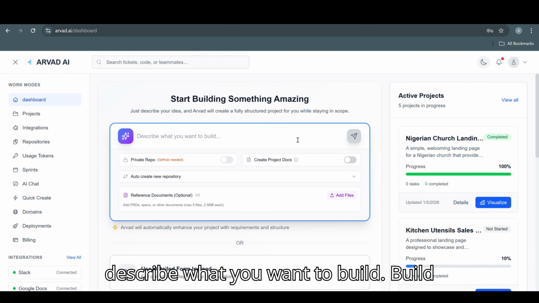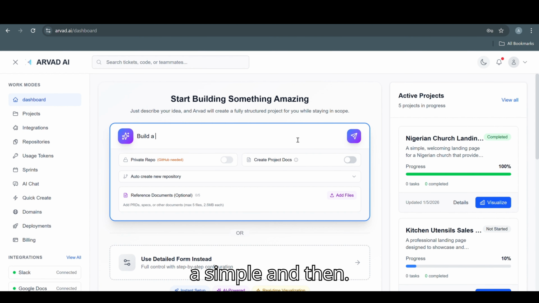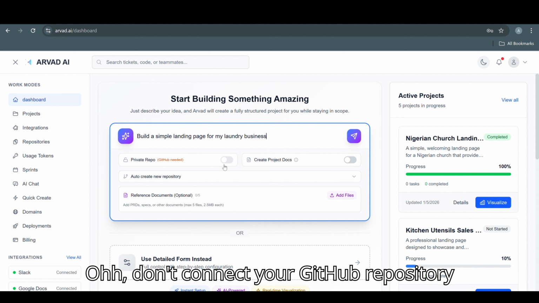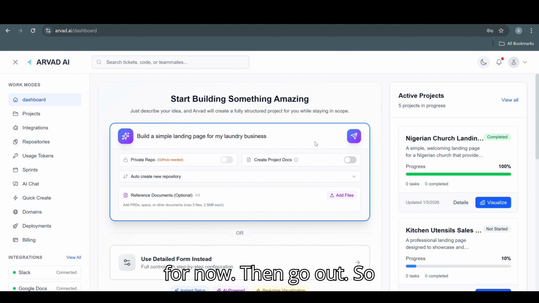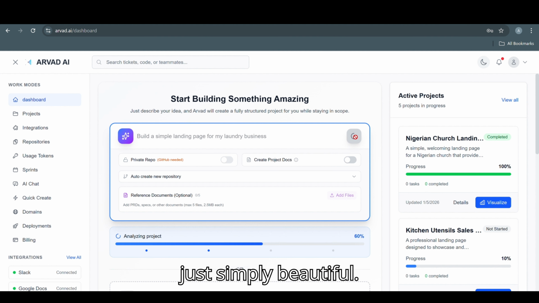Describe what you want to build. Build a simple landing page for my laundry business. Don't connect your GitHub repository for now. Then go ahead to just simply build.